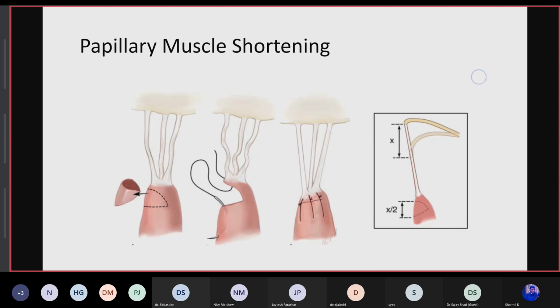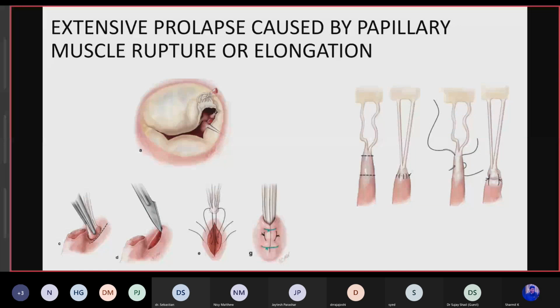This is the extensive prolapse caused by the papillary muscle. When there is a papillary muscle rupture causing the leaflet prolapse, the ruptured papillary muscle is approximated to the ventricular wall and sutured. And if there is papillary muscle elongation, the fibrous papillary muscle can be transected, and these papillary muscles can even be applied to reduce the height.